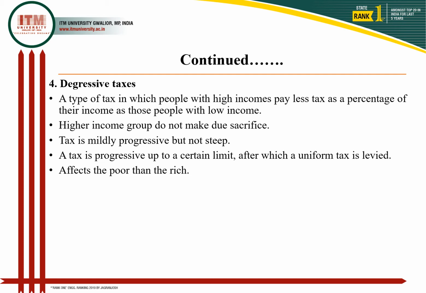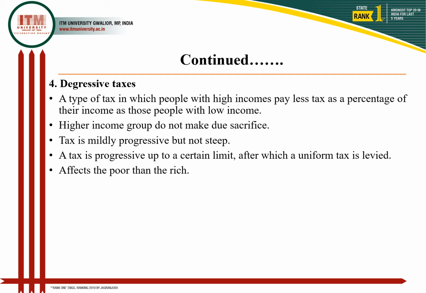So as the income goes high, the tax percentage goes low, right? So they are in a win-win situation in comparison to the low income group. So the higher income group does not make due sacrifice like that.